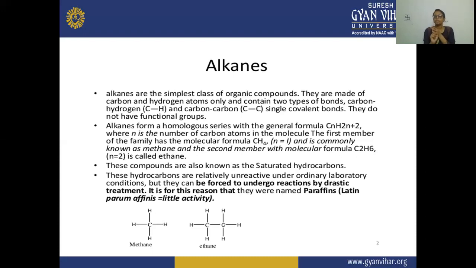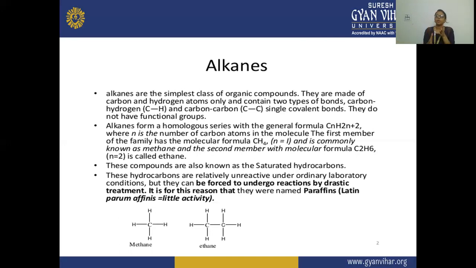If the carbon is 3, then we say propane. After that, 4 carbon butane, 5 carbon pentane, 6 carbon hexane, 7 carbon heptane, 8 carbon octane, 9 carbon nonane, and 10 carbon decane. So this is the homologous series of the alkanes.